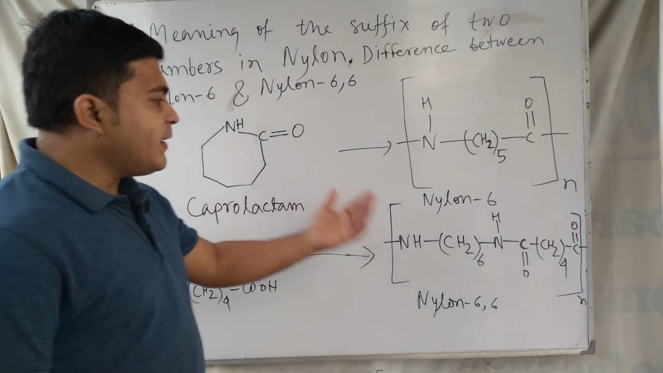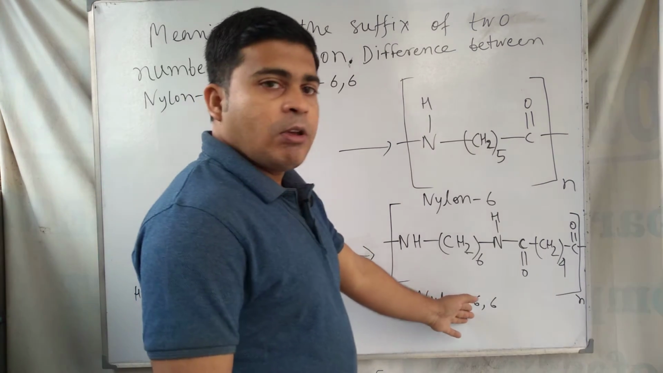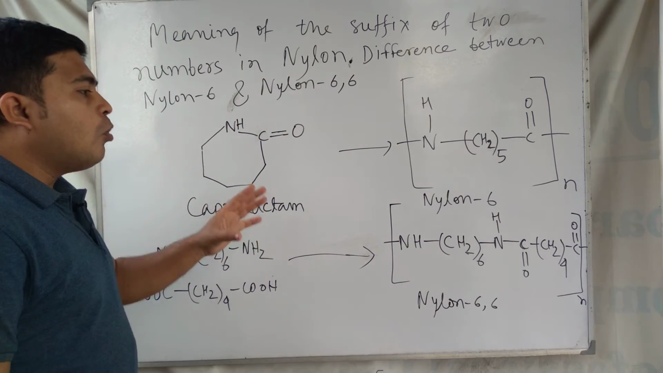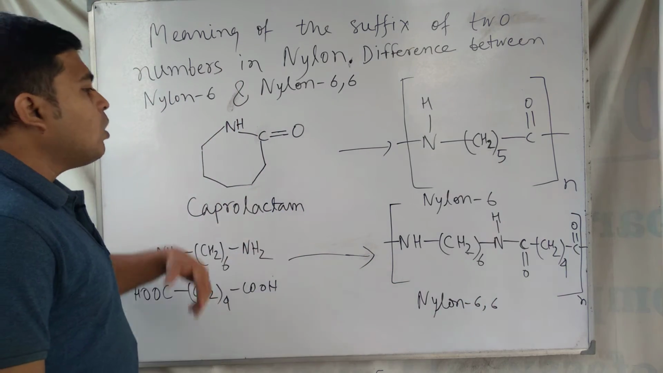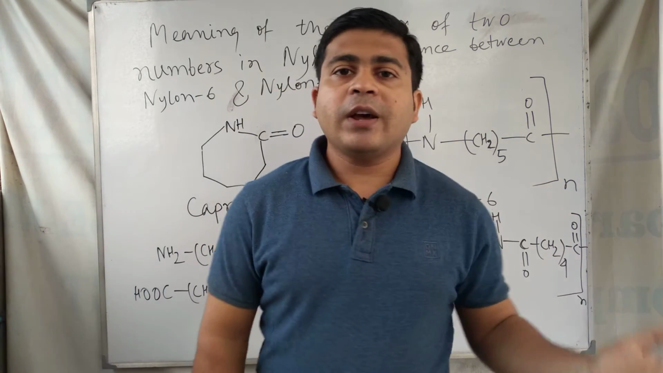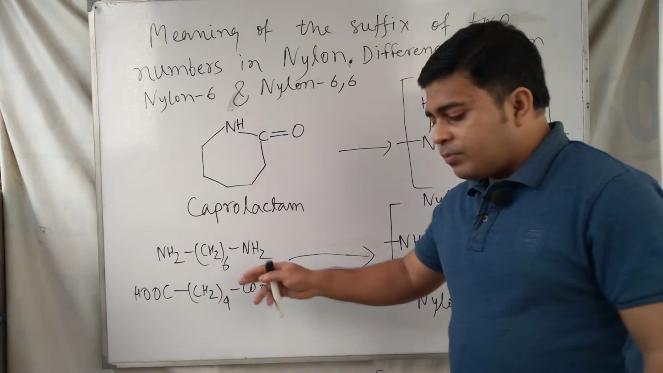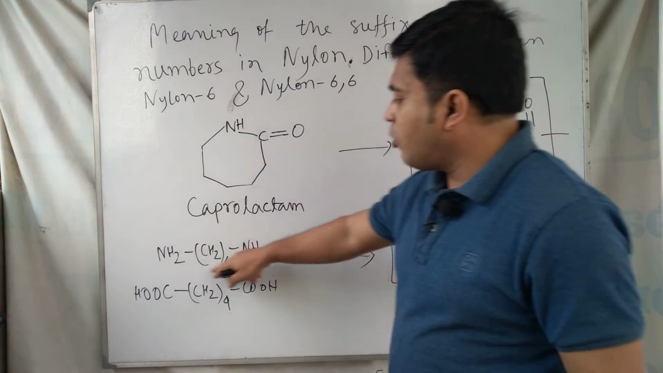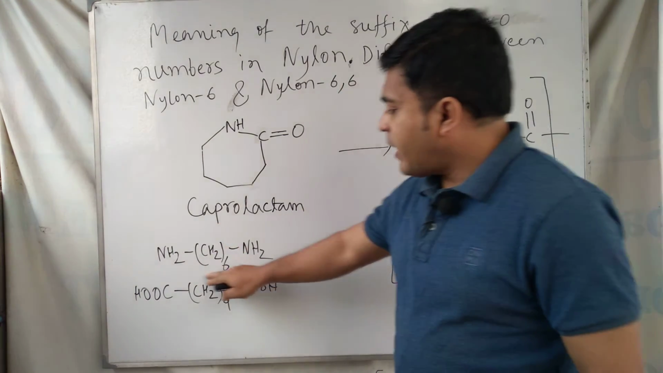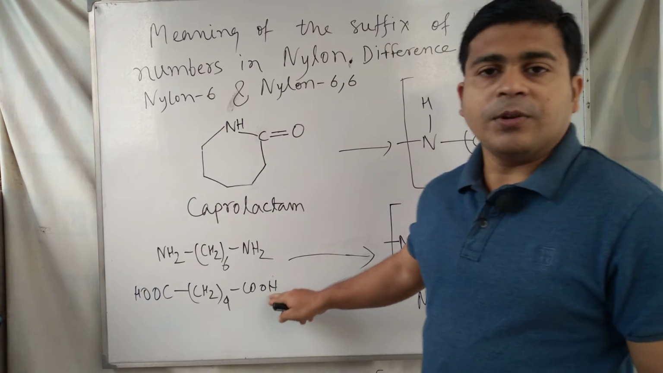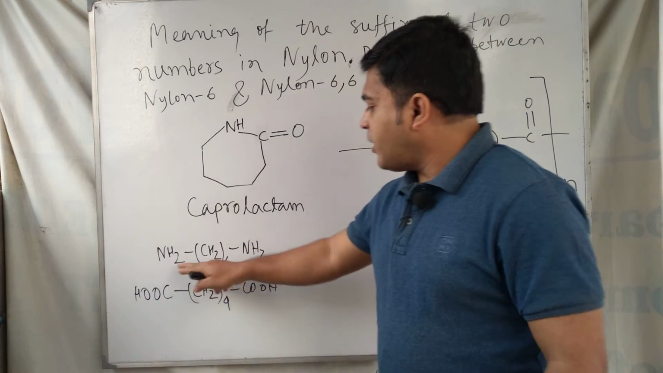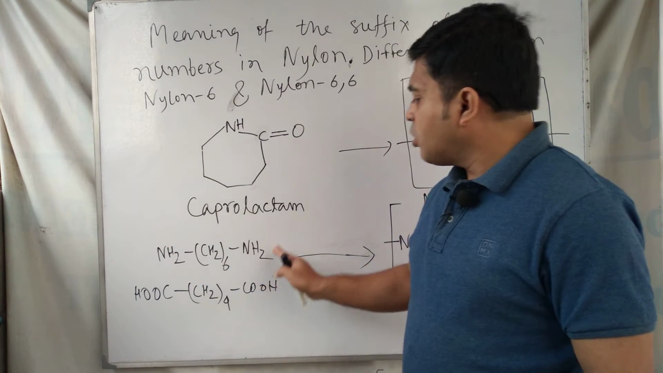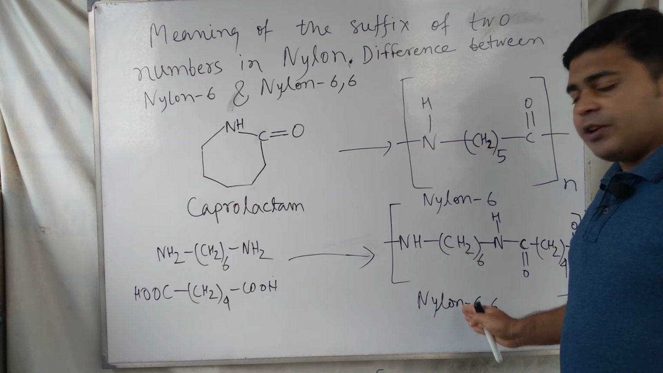And in the case of the nylon 66 synthetic polymer, two monomers are involved in the polymerization to form nylon 66. One of the monomers is called hexamethylene diamine, and the other is called adipic acid. Adipic acid and hexamethylene diamine both are the monomers of nylon 66.